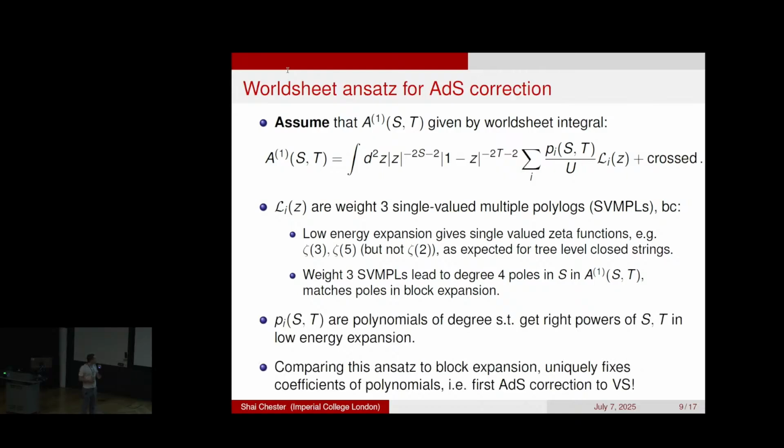And so now all we do is we compare this ansatz with unfixed coefficients of the polynomial to the block expansion from the previous slide, and it turns out that uniquely fixes the answer for the first AdS correction, which is kind of a miracle, because there's no reason why that had to work. I mean, first of all, the ansatz could have been totally wrong, and even if it was right, it could have been that it only fixed some of the coefficients. And so it turns out we're very lucky that it just fixes everything, and that this works in every single dimension.